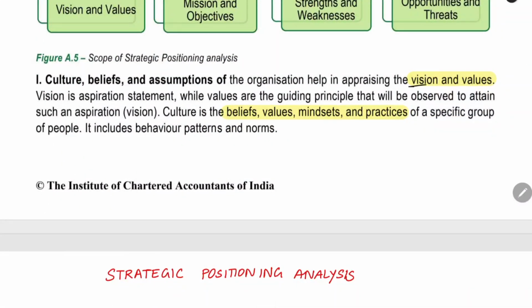We will be seeing the vision and value of our company, of our organization. What is the meaning of culture? It is the belief, value, mindset, and practice of a specific group of people. That is the meaning of culture. It also includes the behavioral pattern and norms. What are the ethical practices we are doing? Everything will be coming under the culture, vision, and values.